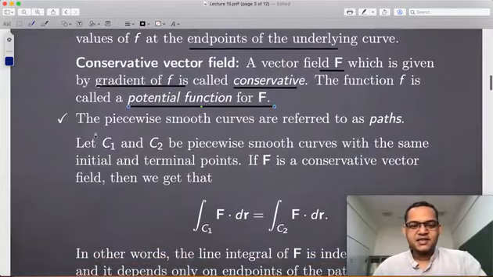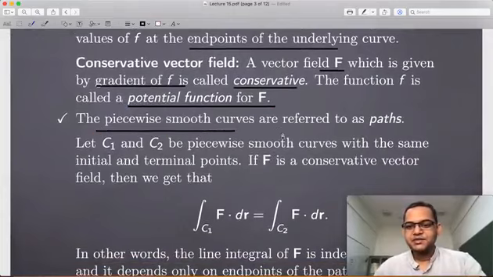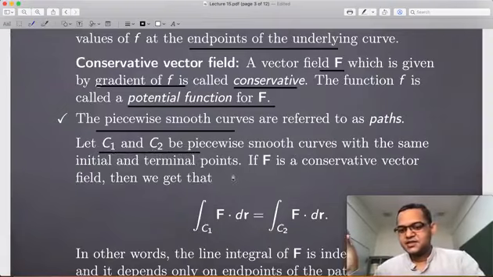And as I just said, let's take two piecewise smooth curves which have the same initial and terminal points.